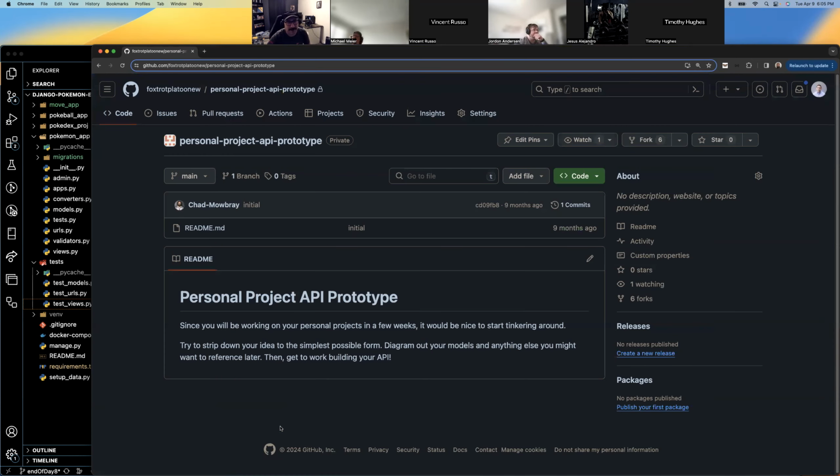Personal project, API, prototype. Exactly the same thing you did yesterday. Talk to me if you feel you've got nothing to do today. It should take a little bit to diagram out what you want to do, and then heck, get started on it if you've already got your ideas laid out.